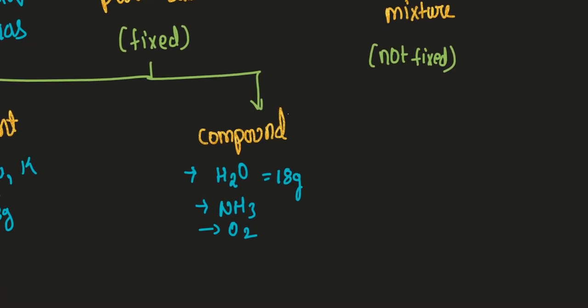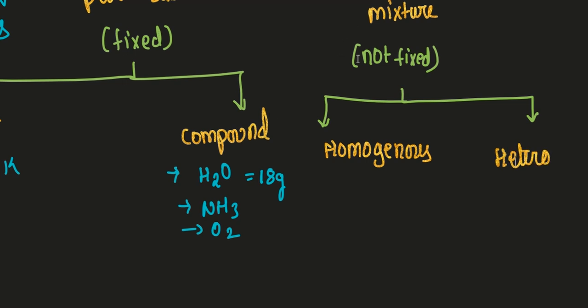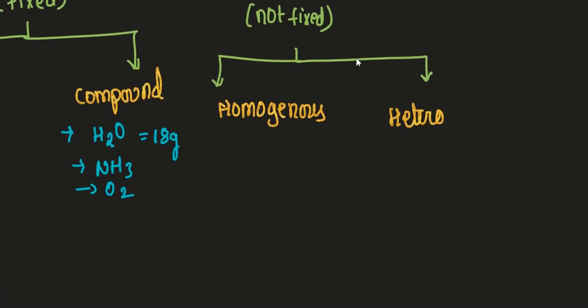So let us try to understand the mixture here. This mixture is further divided into two types. One we can call a homogeneous mixture, and the other one is a heterogeneous mixture. Let us try to understand the meaning of homogeneous mixture.